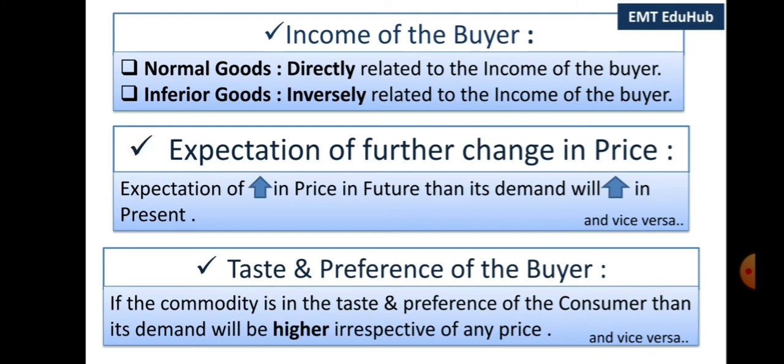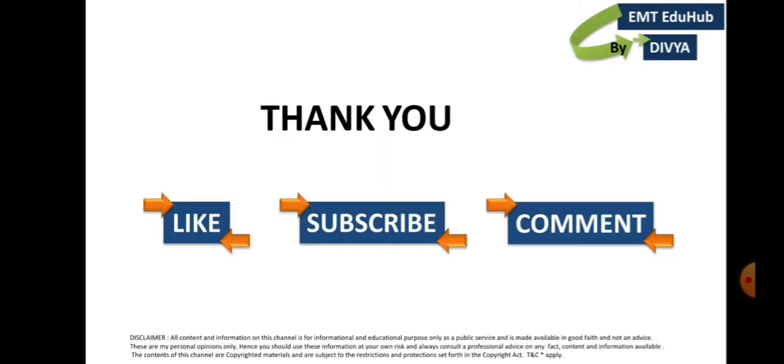Next is taste and preference of the buyer. Taste, preference and fashion are important factors which affect the demand for a commodity. For example, if a buyer prefers jeans and tops in comparison to traditional wear, her demand for jeans and tops will increase. So, demand for those goods increases which are preferred by the buyer or which are in fashion. On the other hand, demand decreases for those goods which are not preferred by the buyer or which are out of fashion.